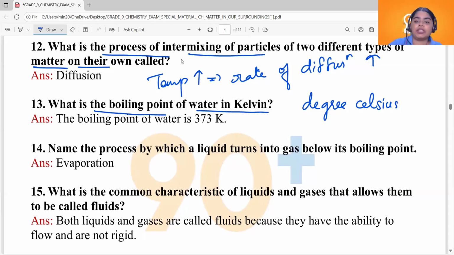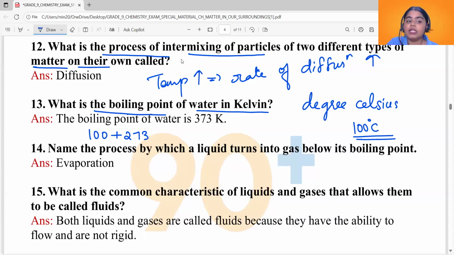So in degree Celsius scale, you know that the boiling point of water is 100 degrees Celsius. Now, what do you do to convert this temperature into Kelvin scale? We will simply add 273. 273 is the freezing point of water, melting point of ice, in Kelvin scale.